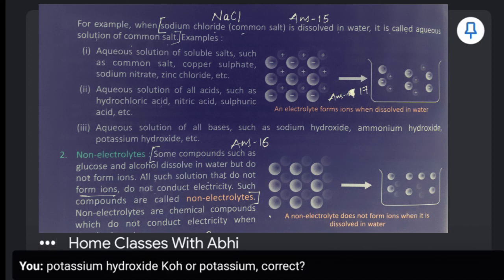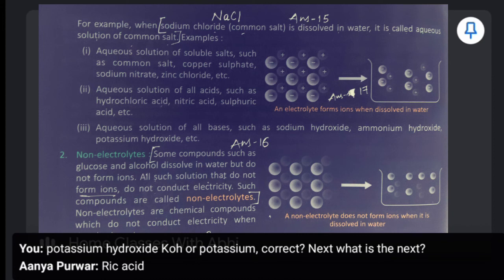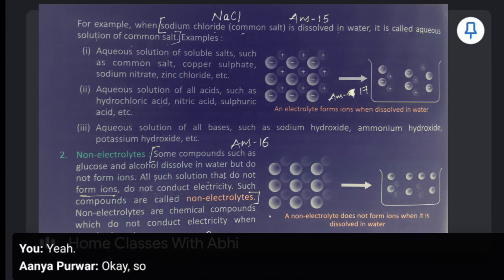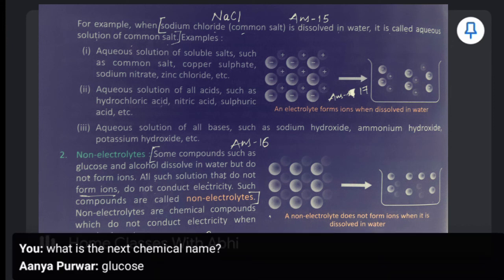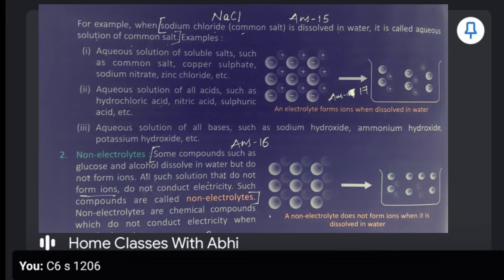Next, what is the next? Nitric acid, HNO3. HNO3. What is the next chemical name? C6H12O6.